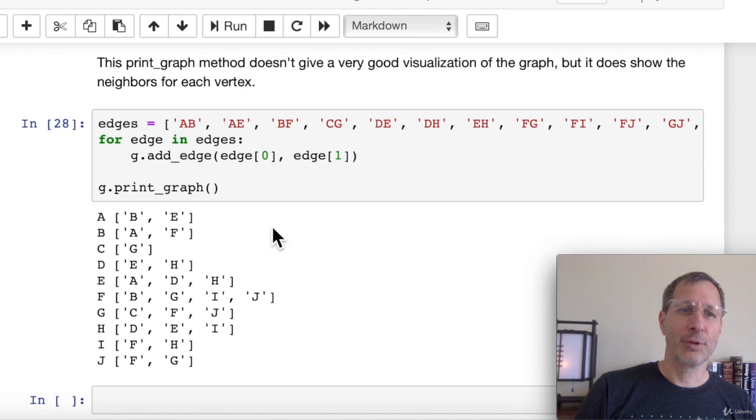Well, our print function doesn't really visualize the graph, but it does show us what the adjacency lists look like. The adjacency list for A looks like this. It has neighbors B and E. And B has neighbors A and F. C has just a neighbor G. And if you take a look at the edges list, you can figure that out too, right? A has an edge to B and E, and so you see B and E in A's neighbor list. But you're also going to see A in E's neighbor list. So if we look down to E, yep, sure enough, there's A. So that's how an adjacency lists implementation works in code.